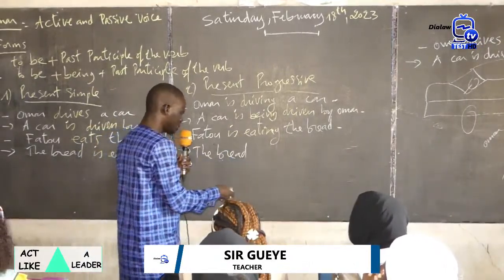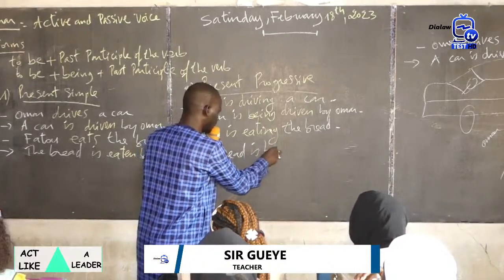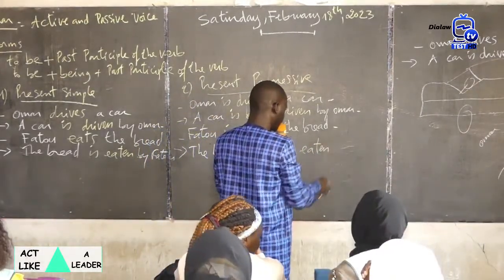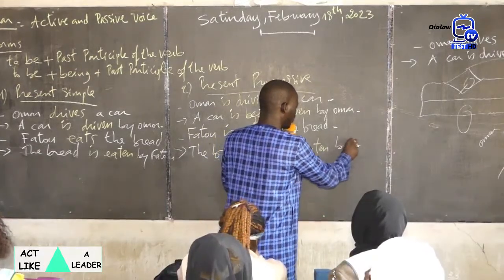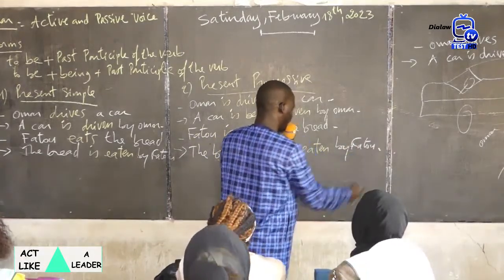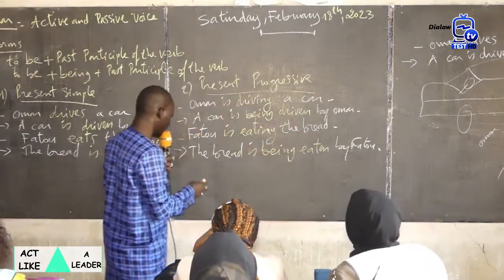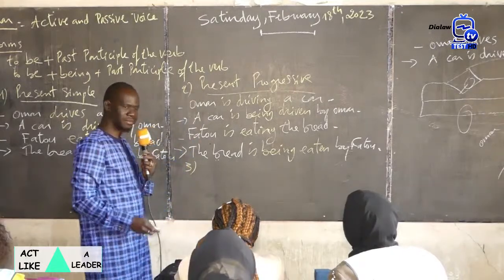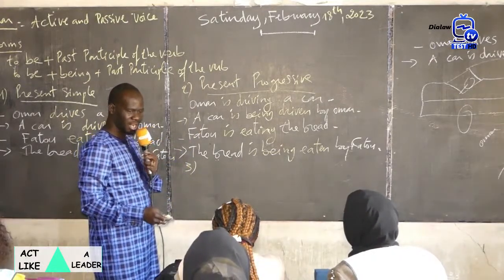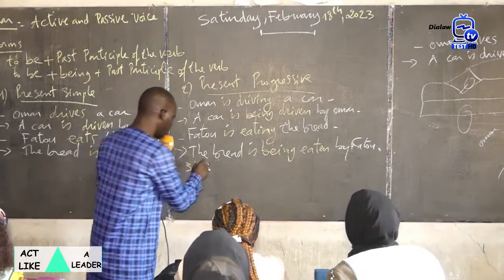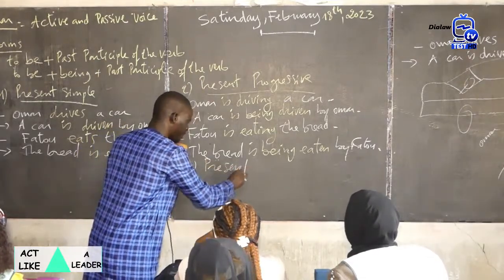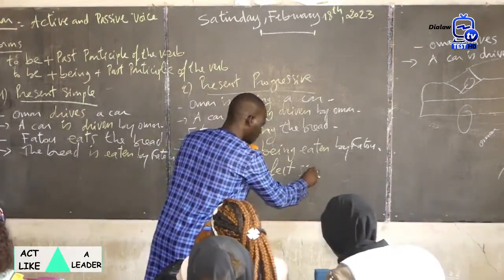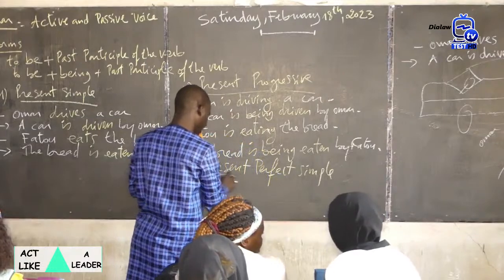The bread is being eaten by Fatu. Okay? And the third tense, after present progressive, is present perfect simple.